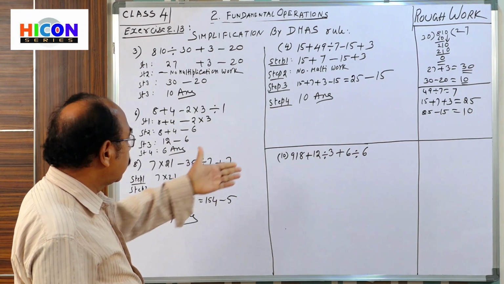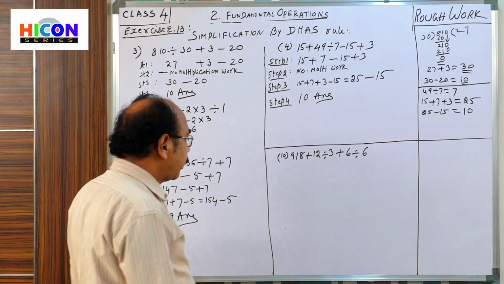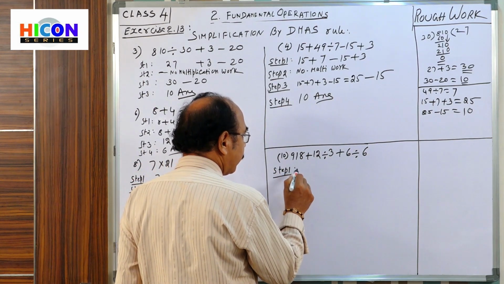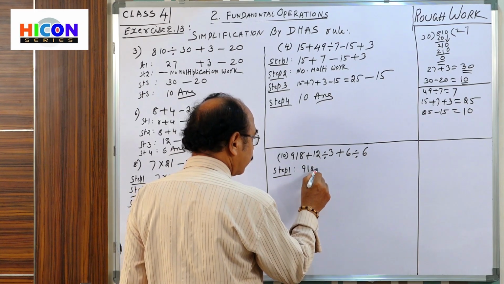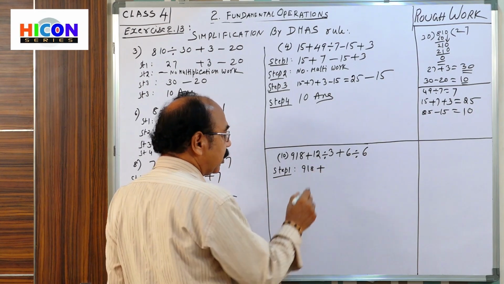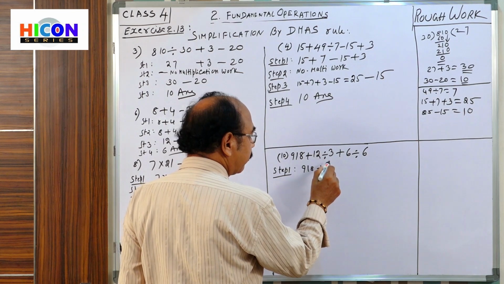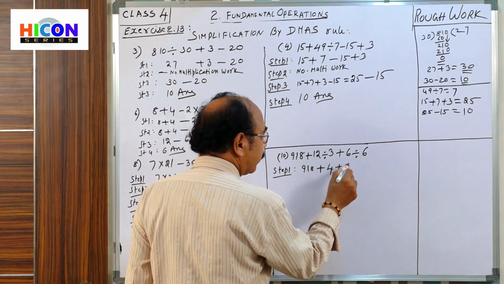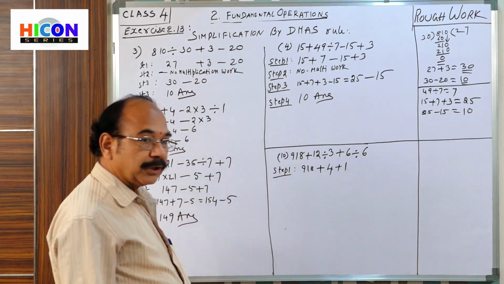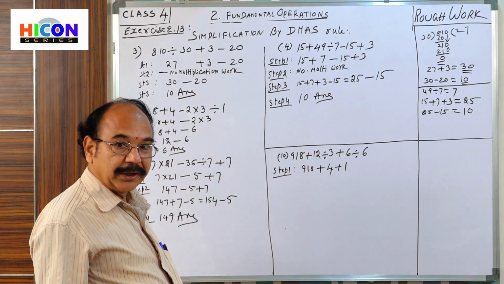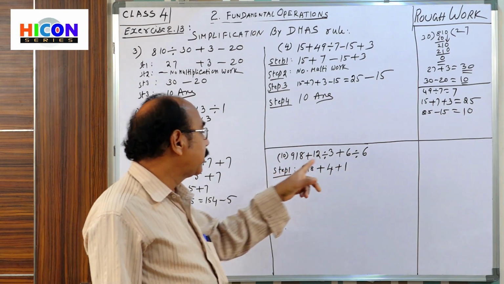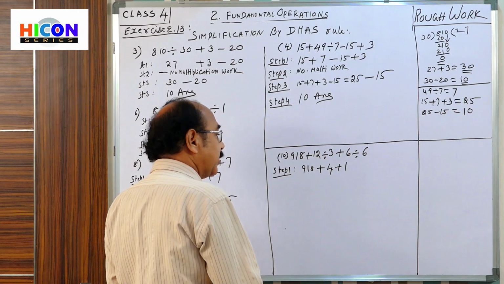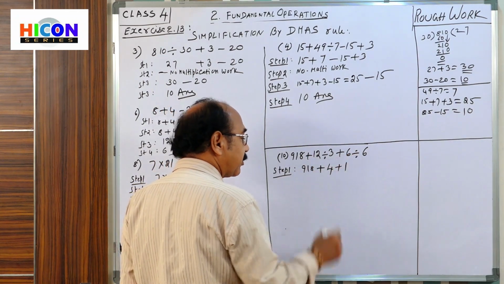Okay, children. Now come to this last question: 918 plus 12 divided by 3 plus 6 divided by 6. Step 1, first go to the division operation. 12 divided by 3 is 4, plus 6 divided by 6 is 1. In the problem there are 2 divisions, one in the beginning and one at the end.